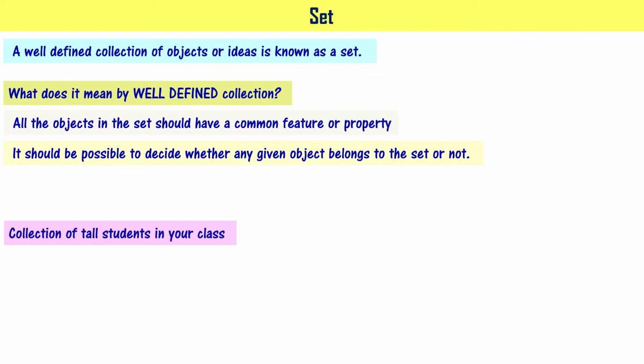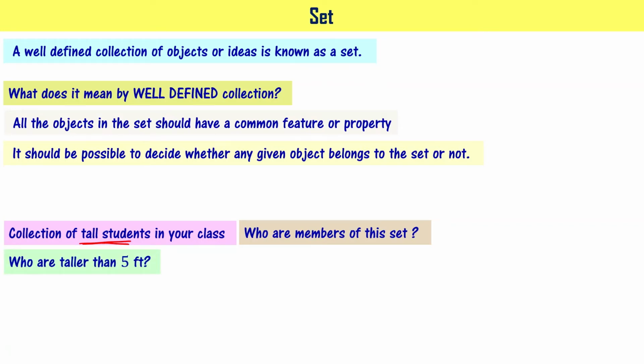Is it a well-defined collection or not? How do we say? First, we have to know what the members are. If you want to say that it is a set, the question is, who are the members of this set? To specify that, you have to say who the tall students are. Can I say that people who are taller than 5 feet are going to be the members of this particular set? Can I say that people taller than 5.5 feet are members of this set? Taller than 6 feet?